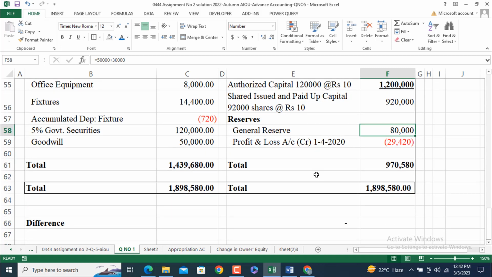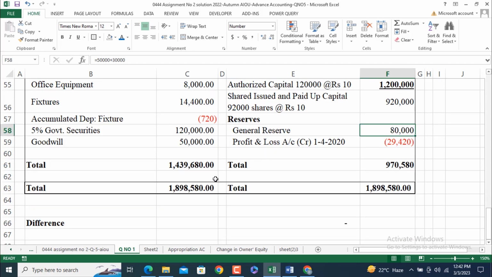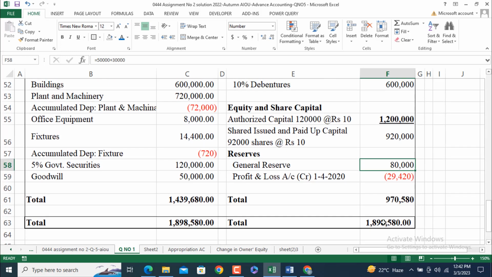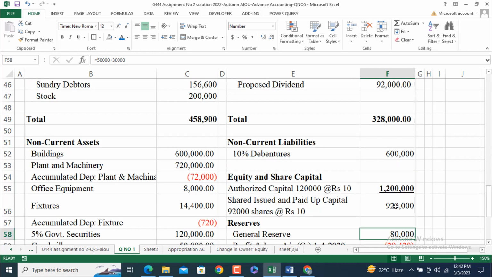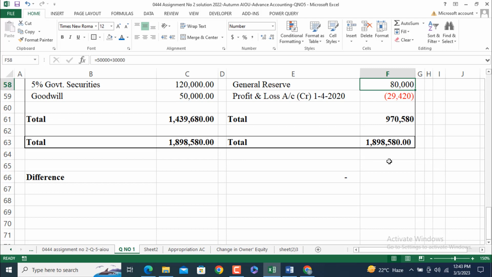So total is 970,580, which represents the equity and share capital total. And we have total liabilities, which include equity and share capital, non-current liabilities, and finally current liabilities. Look at this, both sides are equal.